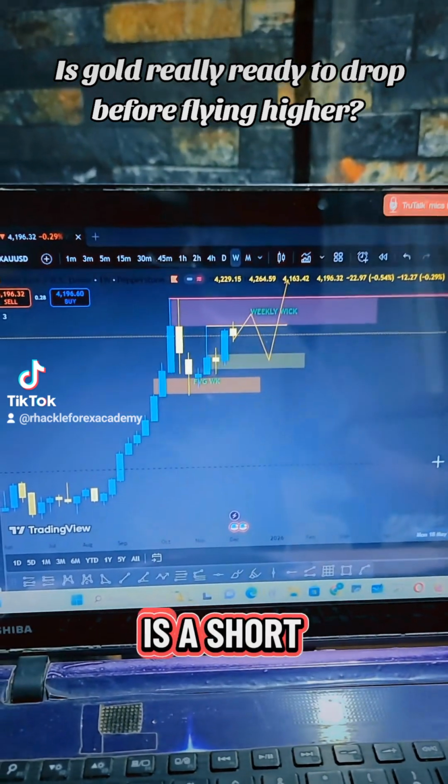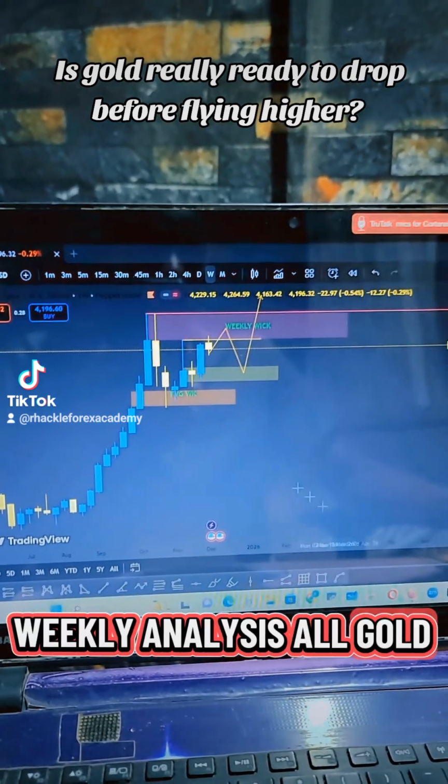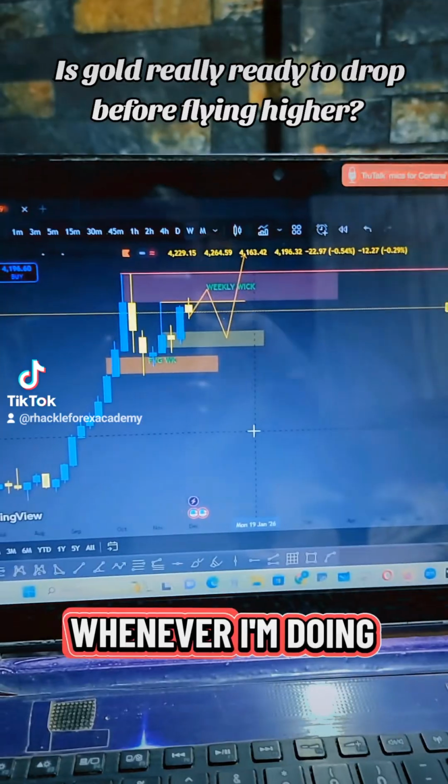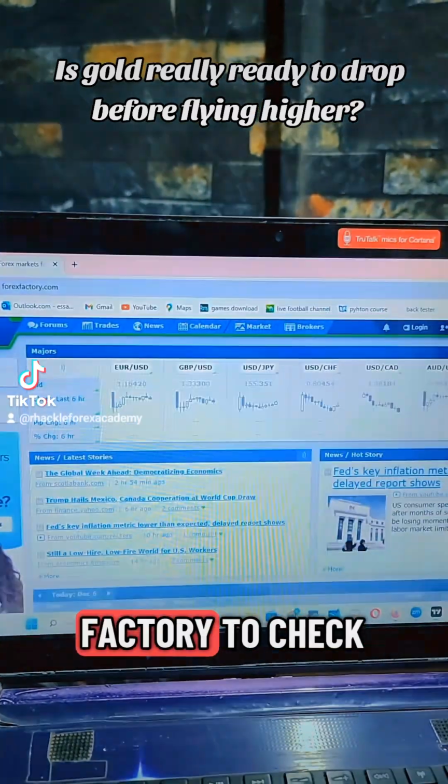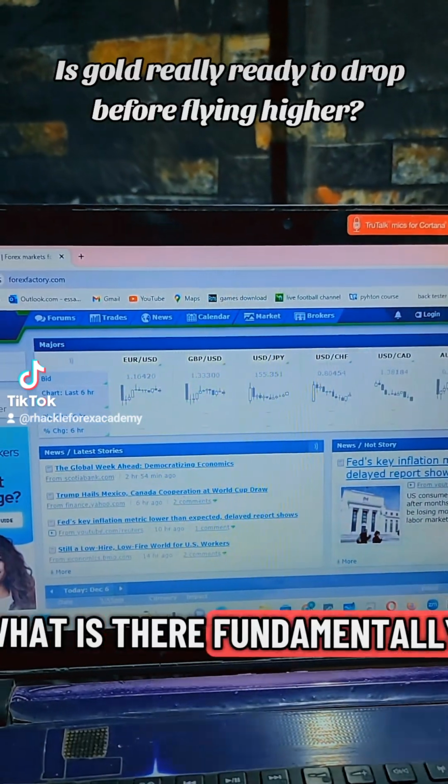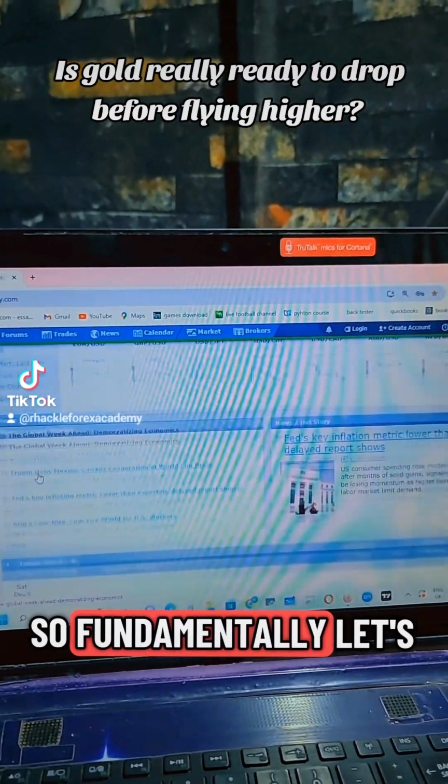Okay, so here is a short weekly analysis on gold. First of all, whenever I'm doing my weekly analysis, what I first do is I go to Forex Factory to check what is there fundamentally. So fundamentally, let's check what is there.